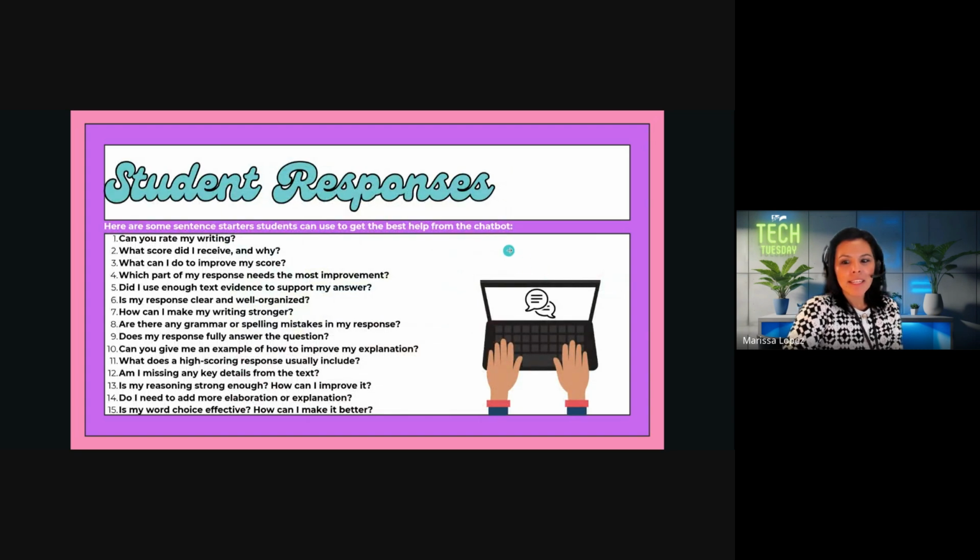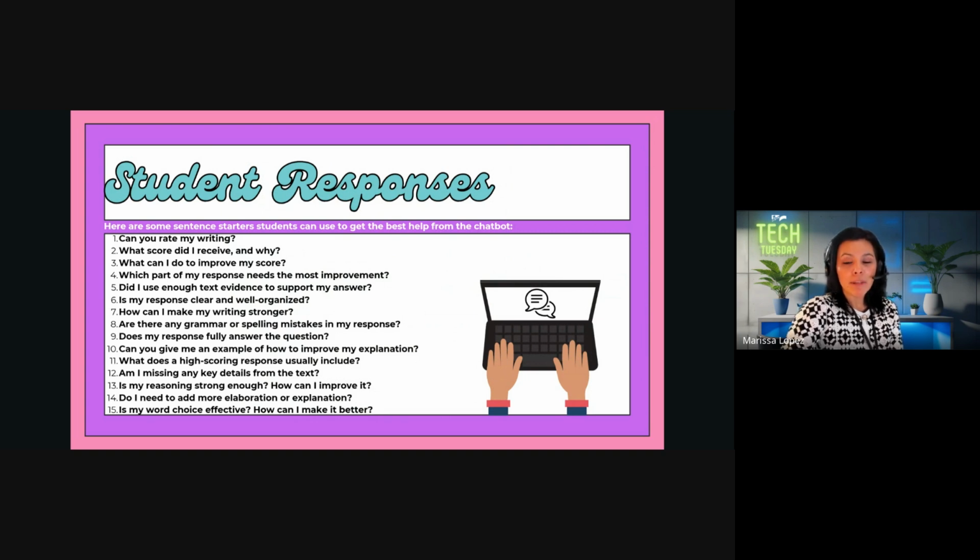Okay. Another tip I have is once your chatbot is ready to go, if you're using the one I sent out or you create your own, please share this resource with your students. Let them know that this is a place for them to chat back and forth with the chatbot. So sometimes they will type out their response, and it's important for them to ask, can you rate my writing? What did I score? How can I improve? So these are some examples of things that the student can actually ask the chatbot. And the chatbot will give this feedback.